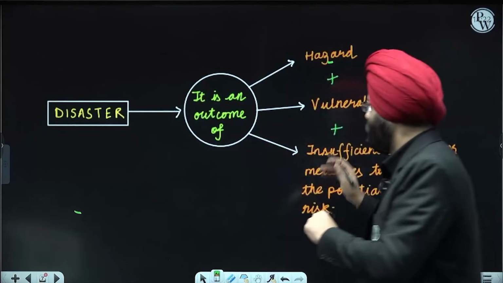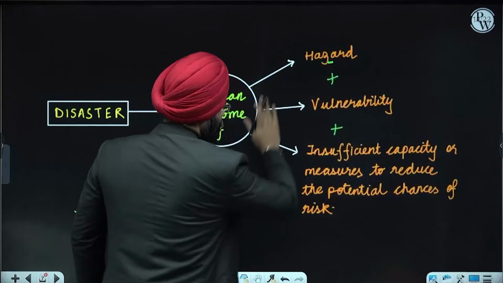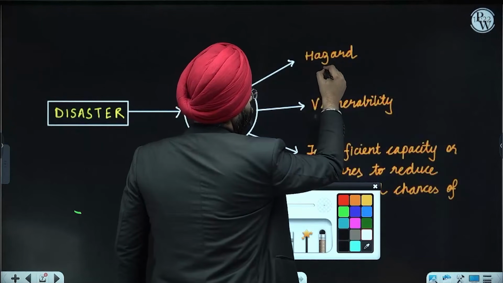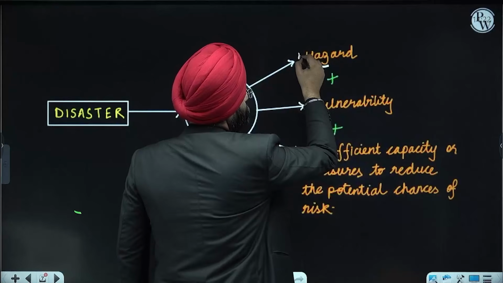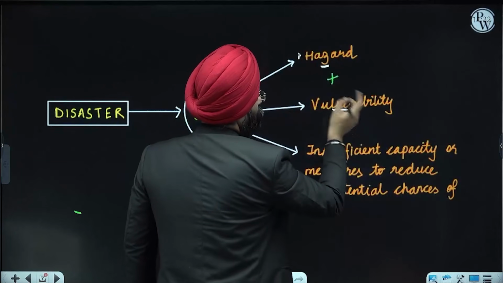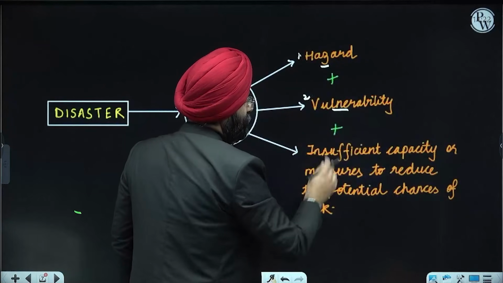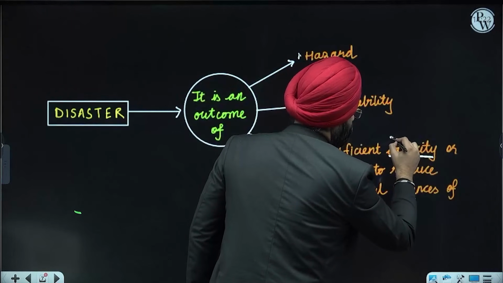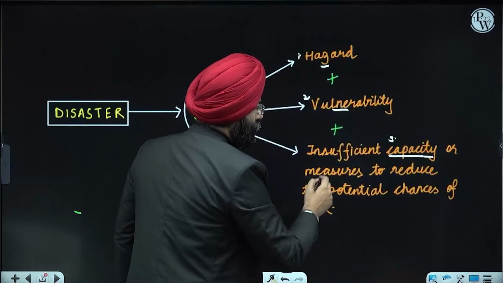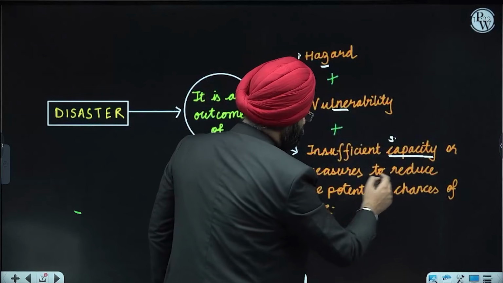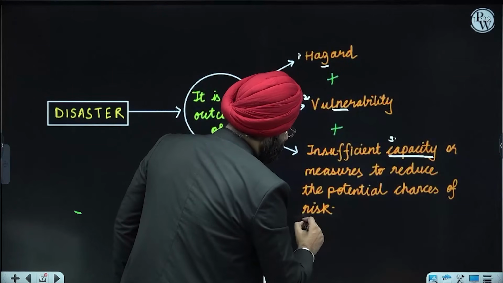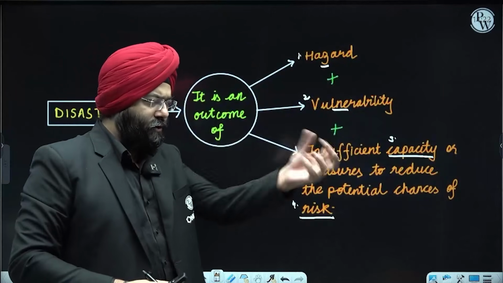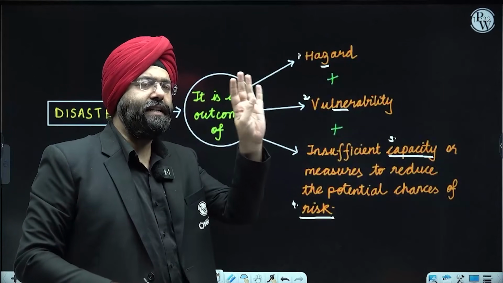Now, see here. I said the disaster is basically an outcome of a hazard. That is one. It is an outcome of, along with it, vulnerability. It says insufficient capacity. Now, there's something known as capacity also that you should know: capacity in measures to reduce the potential chances of risk. 4th is risk. Now, do you realize when I talk about disaster, there are 4 ingredients that we have to